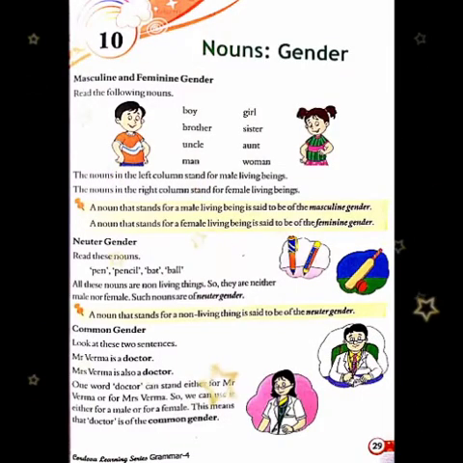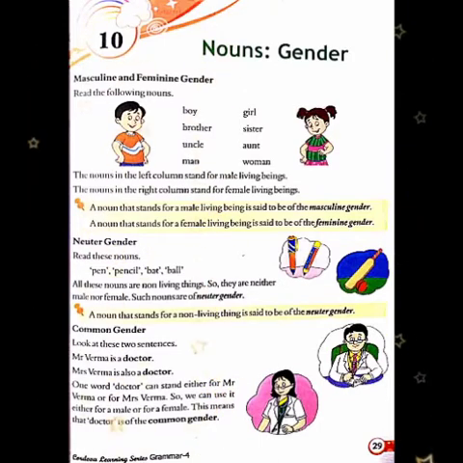Students, in this chapter, we will learn 4 kinds of gender. First of all, you have to read the following nouns: boy, brother, uncle, man. The nouns in the left column stand for male living beings. Now, girl, sister, aunt, woman.